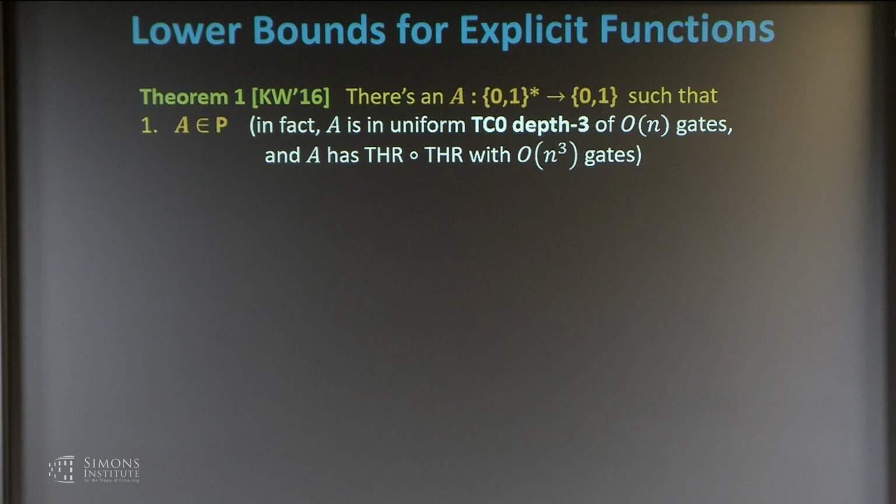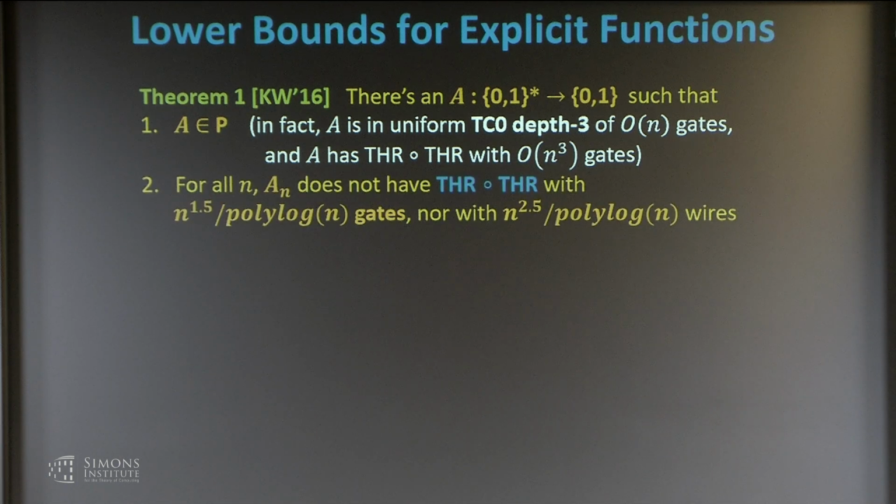In fact, it is in TC0 depth 3 with a linear number of gates, and it has depth 2 thresholds with a cubic number of gates. But we can prove a decent polynomial lower bound. So it doesn't have threshold circuits with n^1.5 roughly gates, nor within n^2.5 wires by some polylog factor.